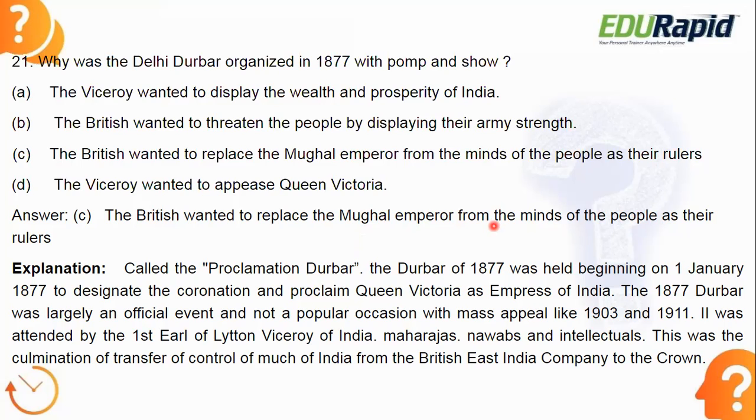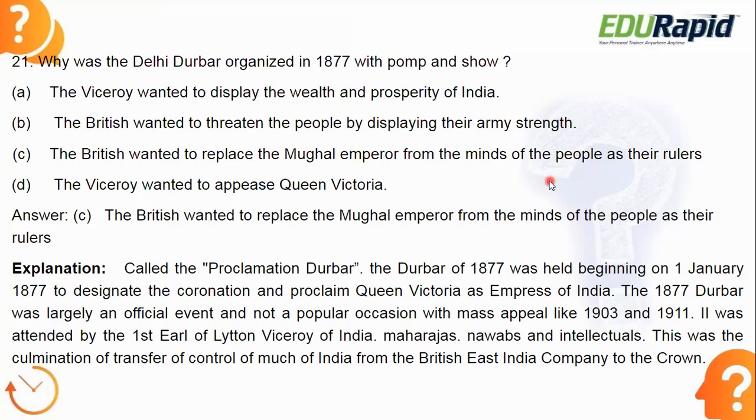The 1877 Darbar was largely an official event and not a popular occasion with mass appeal, like 1903 and 1911, because in 1903 and 1911 also a Delhi Darbar happened. It is much different from the 1877 Darbar. It was attended by the first Earl of Lytton, Viceroy of India, Maharajas, Nawabs, and intellectuals also. And this was the culmination of the transfer of control of much of India from the British East India Company to the Crown. So that's why option C is the right answer. That is the reason behind the organization of the Delhi Darbar in 1877.